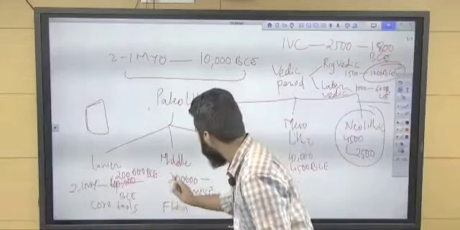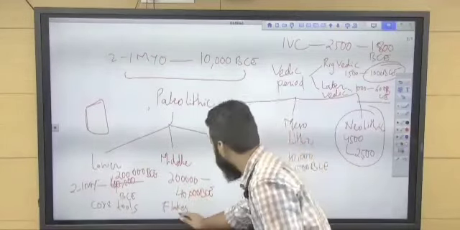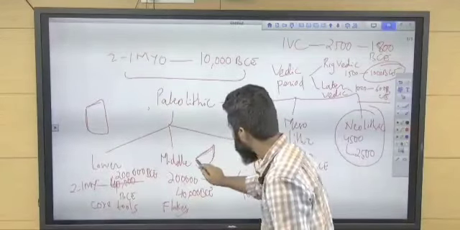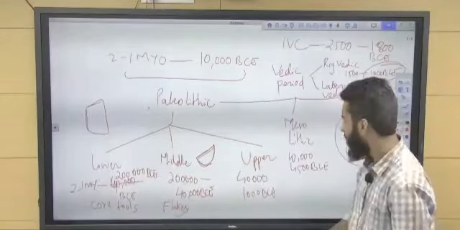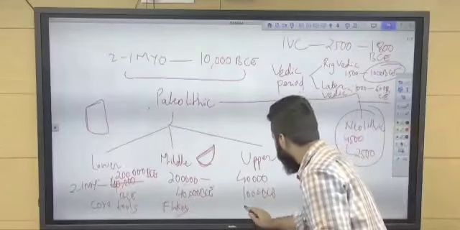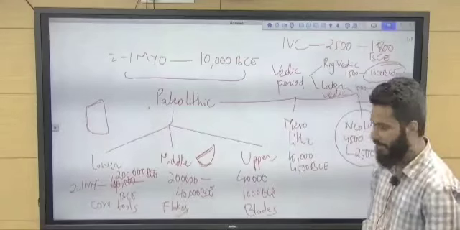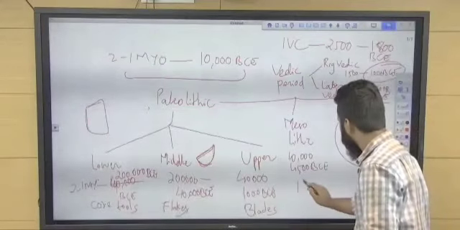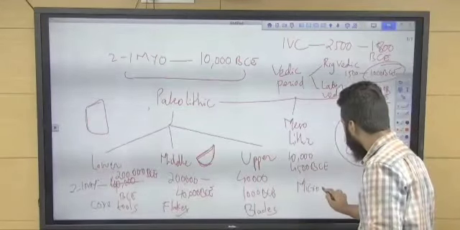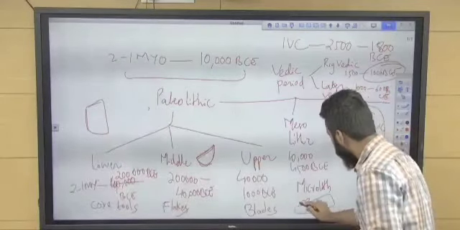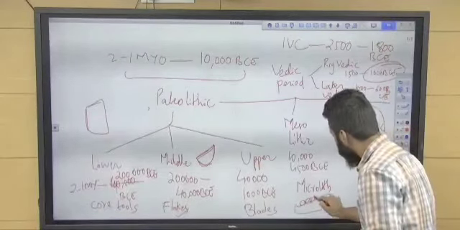So in the middle Paleolithic period, you will have flakes. Flakes are this kind of structure, so it will be dominated by flakes. Then in upper Paleolithic, you will have blades. Here you will have microliths. Microlith means you can have small designs. For example, this is the tool and these are the sharp teeth on that particular tool.